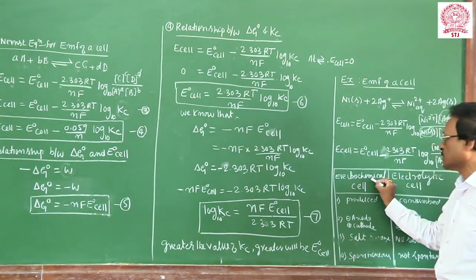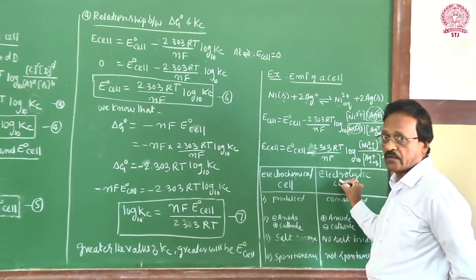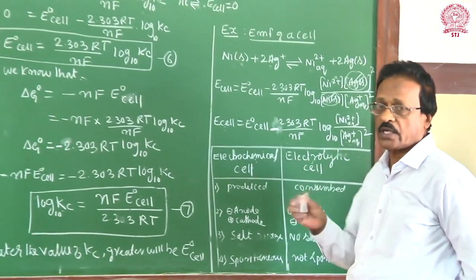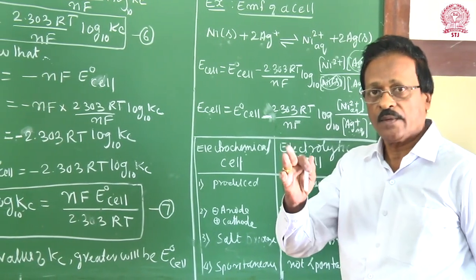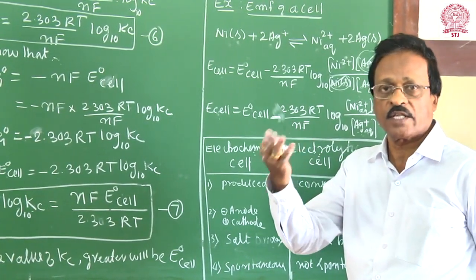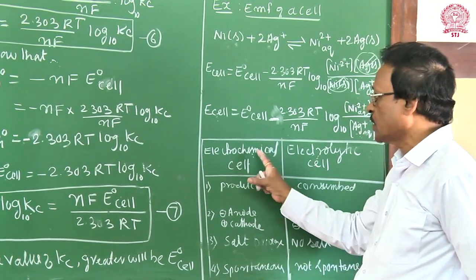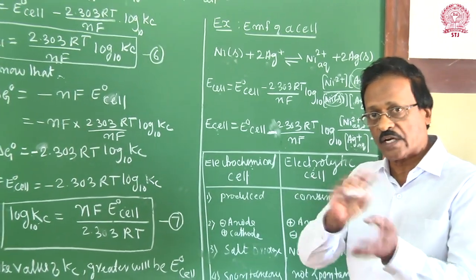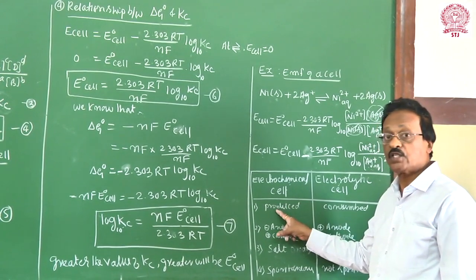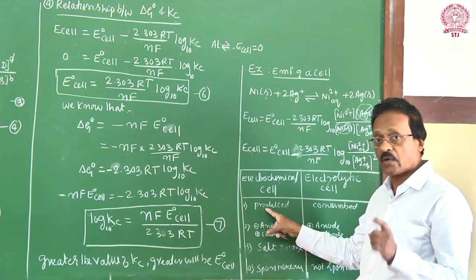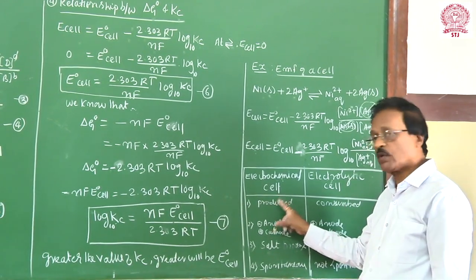The electrochemical cell means the galvanic cell or Daniel cell. This is the electrolytic cell, where you use current as a source of energy. We can do metallurgy and manufacture metals and various other compounds. What is the fundamental difference between these two? In the electrochemical cell, a redox chemical reaction is carried out and chemical energy is converted to electrical energy, so electrical energy is produced here.